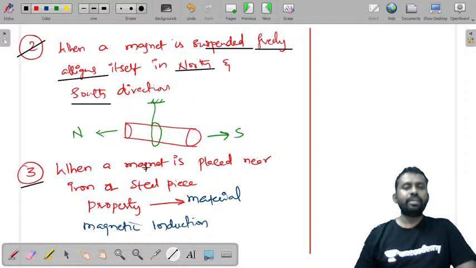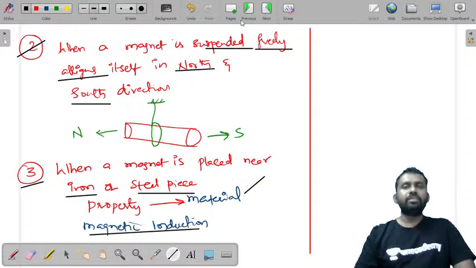And the third property is when a magnet is placed near an iron or steel piece, the attraction property will get induced in these materials which are placed nearby. That property is called the property of induction, or transfer of this attraction property to other materials placed nearby. It is called magnetic induction.